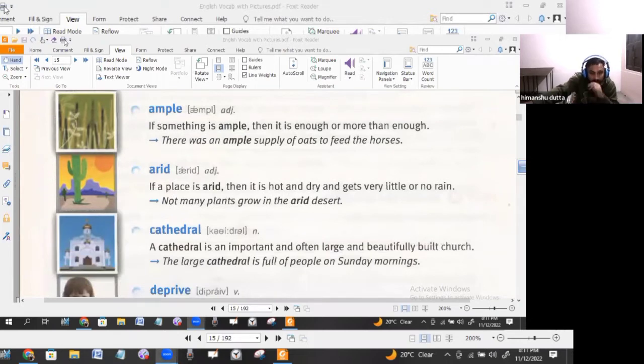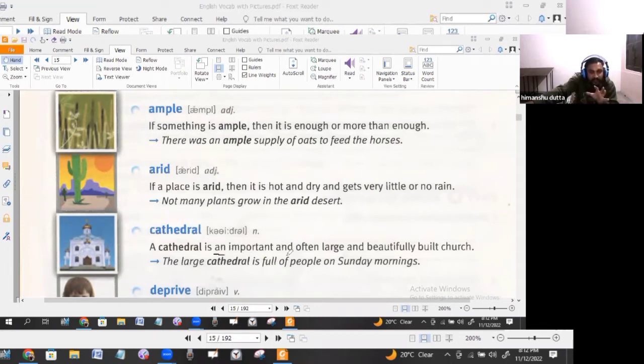Cathedral. You see, cathedral. This is the th sound. Th is written as this in phonetic symbols or something like that, not exactly the same. Cathedral. Again, it is a place.